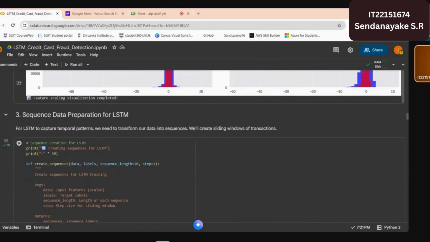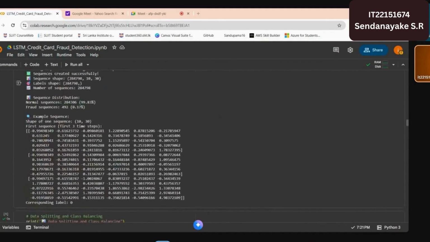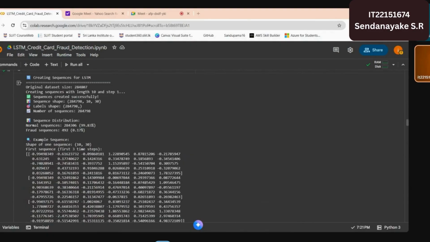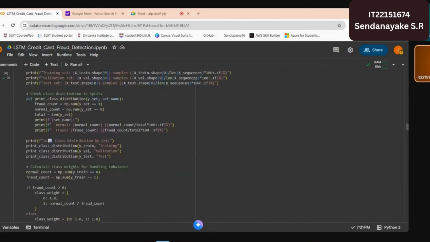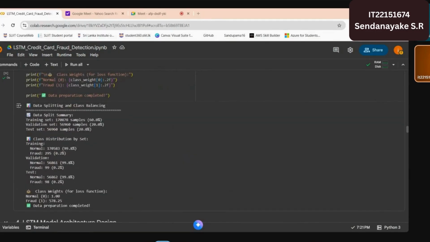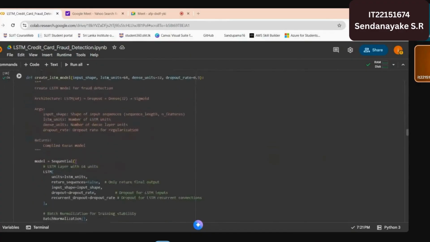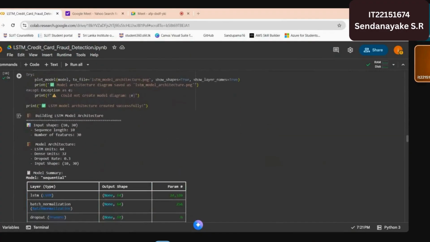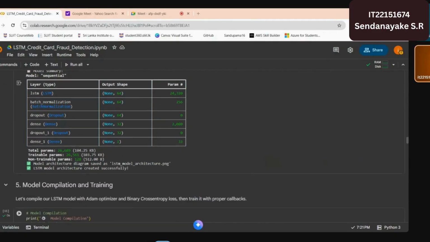Next one is sequence data preparation for LSTM. This is showing dataset size, sequences, sequence length 10 and step 1, likewise. Next one is data splitting and class balancing. This one shows the data split summary and class distribution by set. Next one is LSTM model architecture design. In architecture design, it's showing the model summary with the layers, output shapes and parameters.